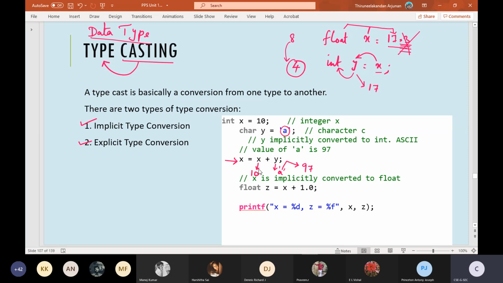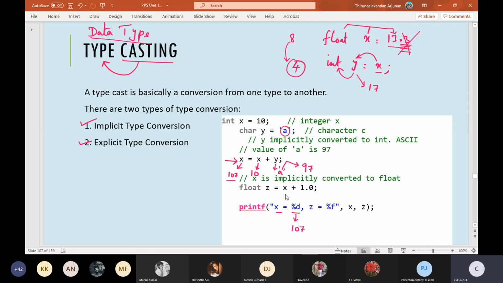So this 97 plus 10 will get added up, and then x will get the value of 107. Okay, x will get the value of 107. So when we are printing the value of x, in the place of %d, we will get 107.